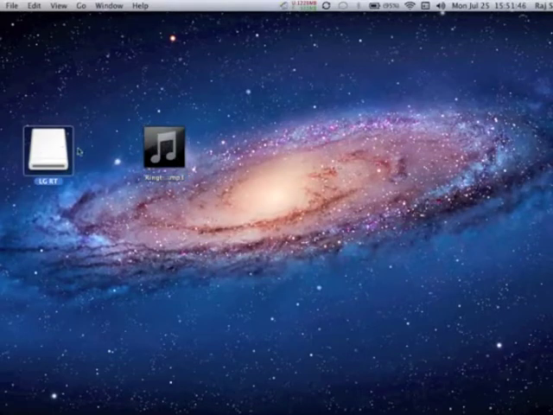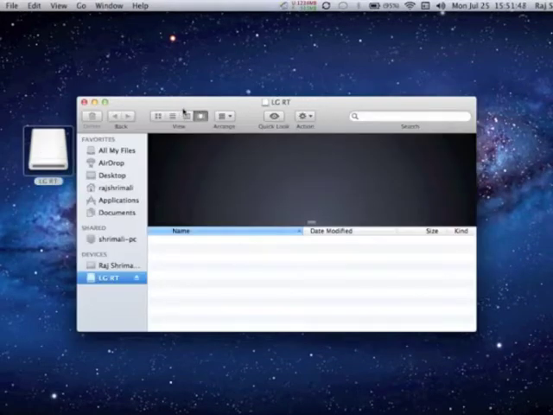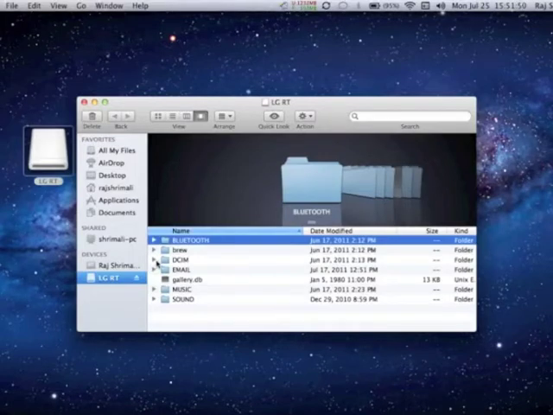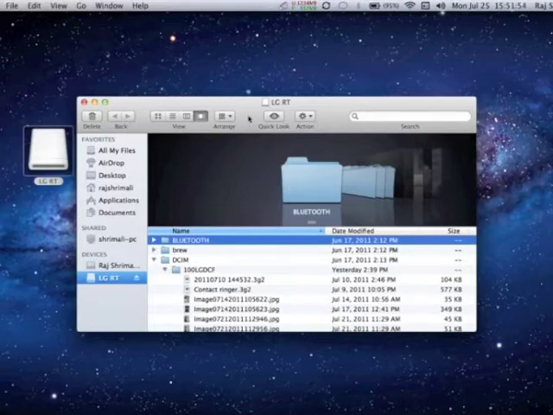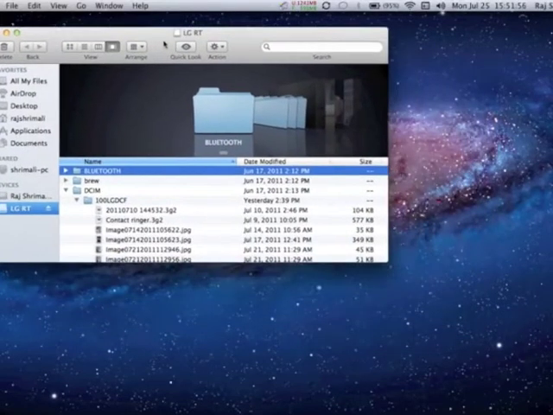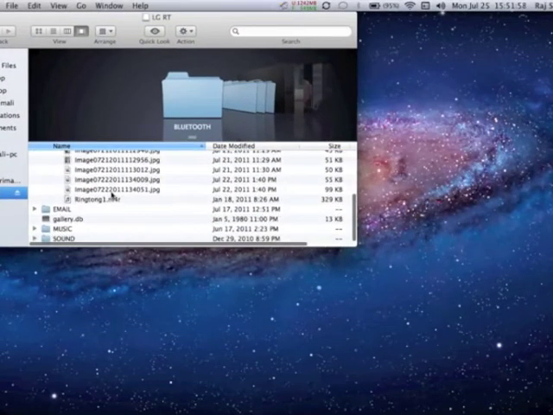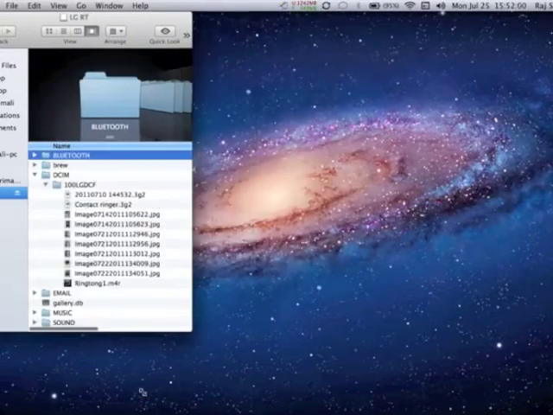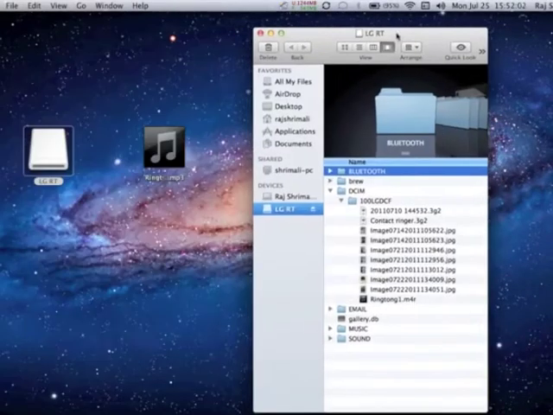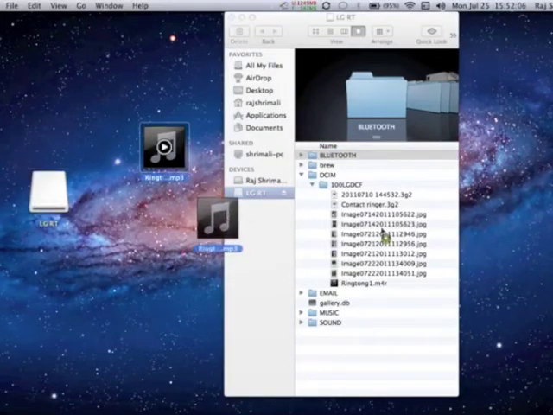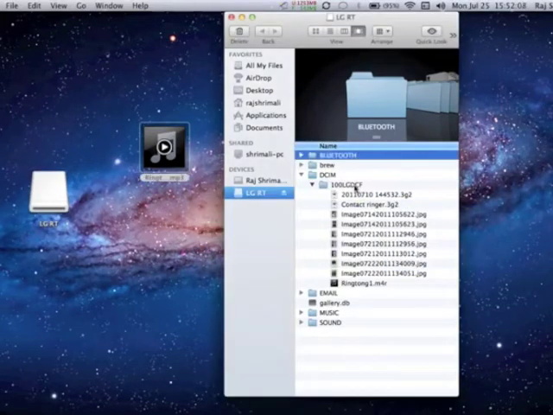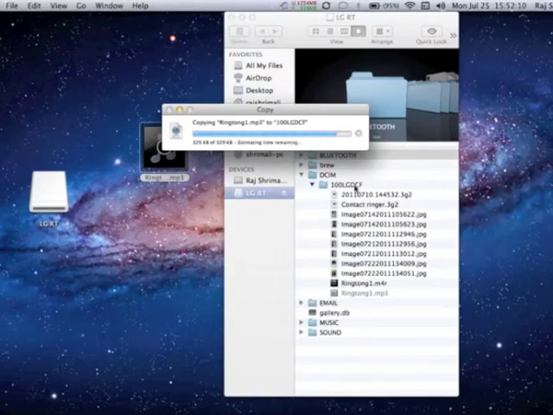So I'm gonna open up my device. I'm gonna go to DCIM, 100 LG, DCF, and then I'm gonna drag the file into this. It'll copy and we'll paste it on.